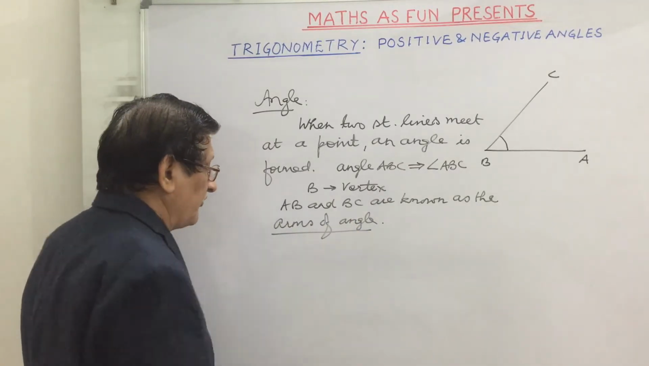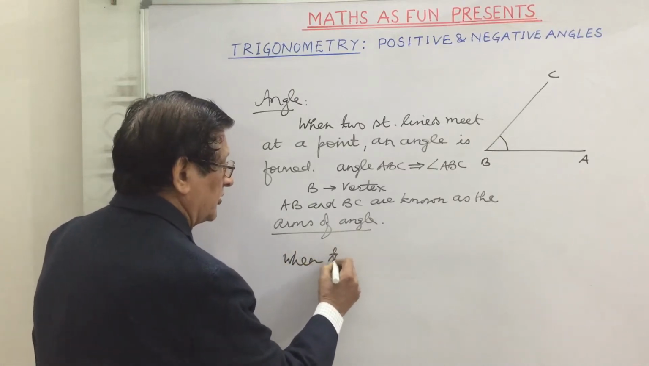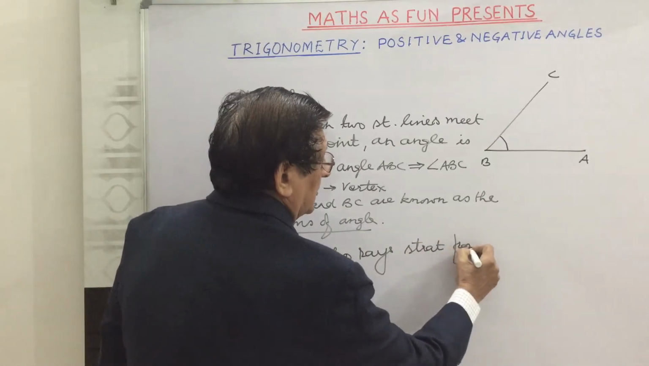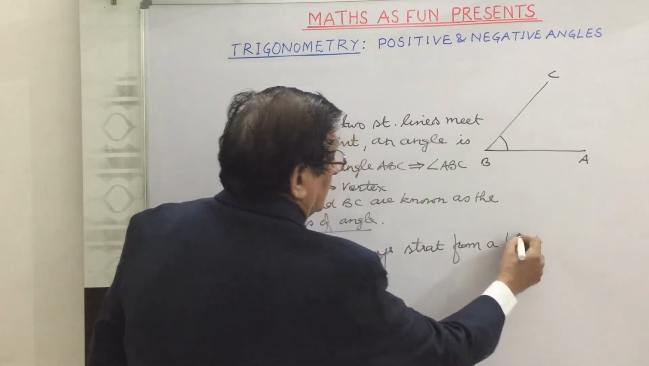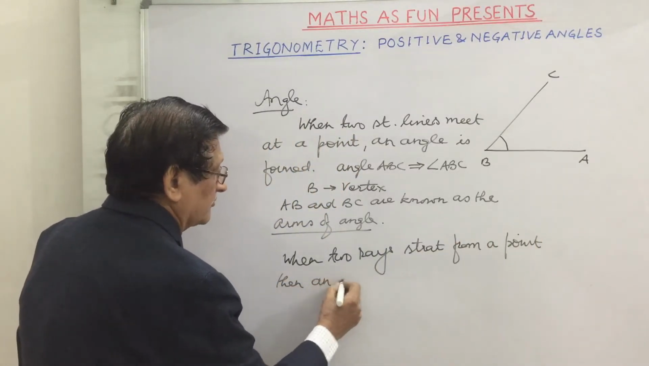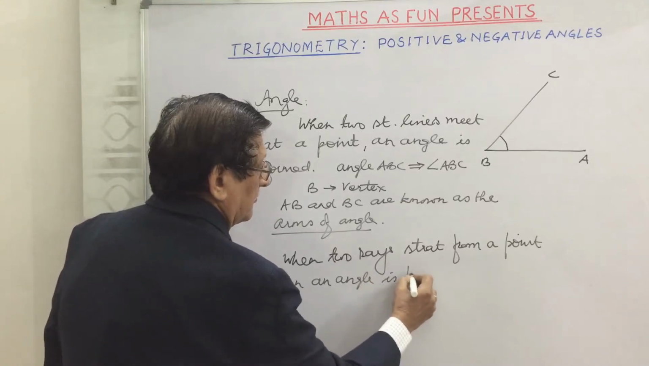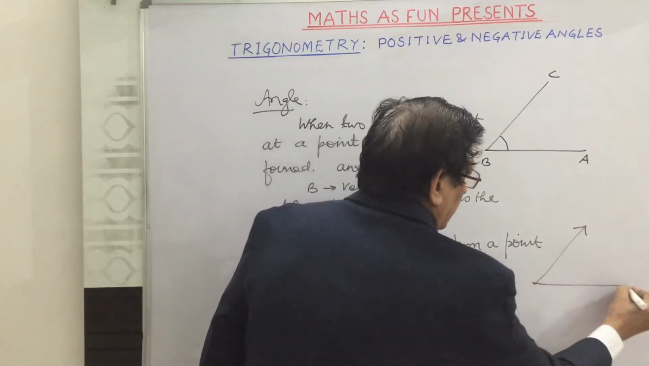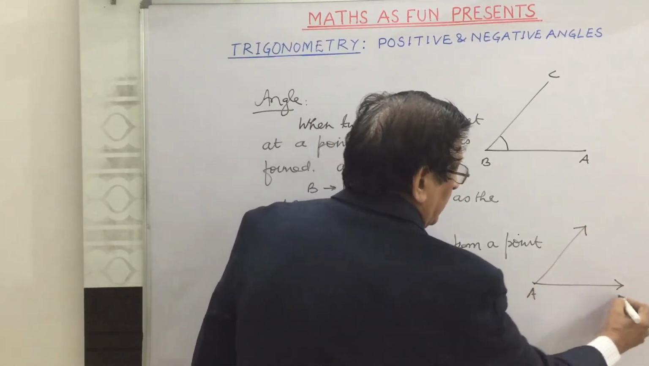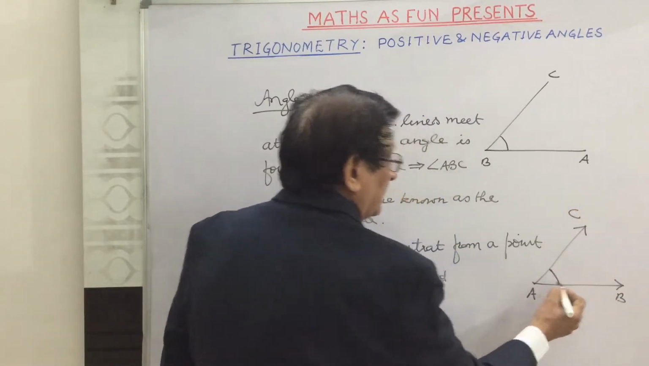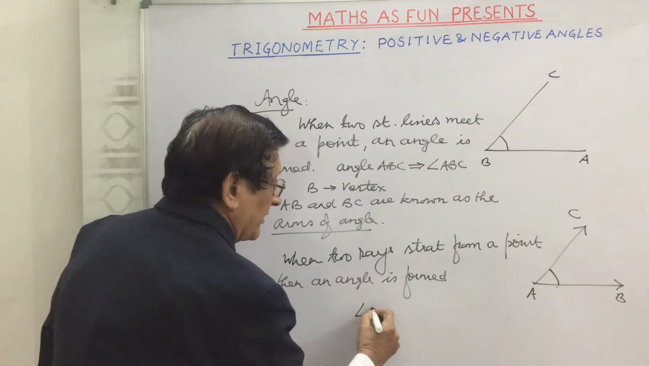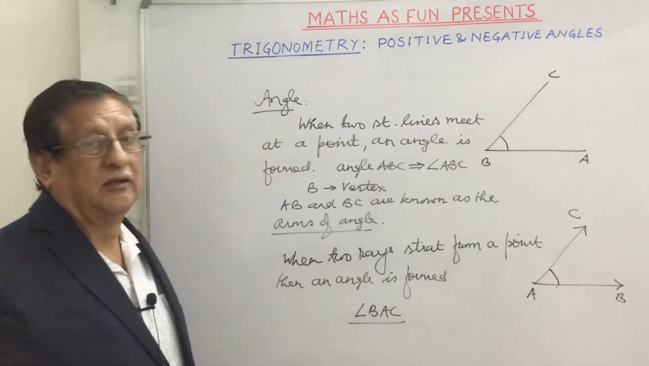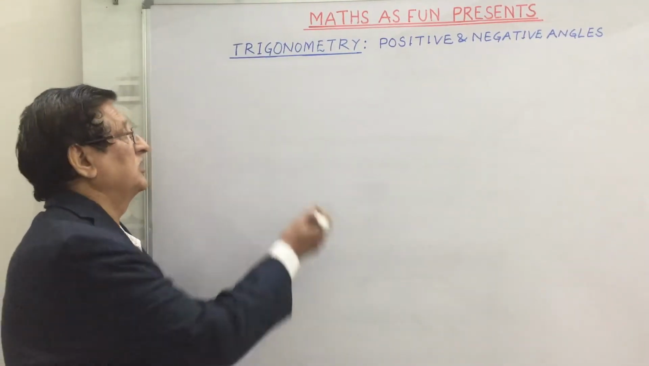Also we can say that when two rays start from a point, then an angle is formed. We can say it like this. Suppose one is the ray here, another ray is here. This is AB and this is AC, then the angle is formed here. And we read it as angle BAC, where A is the vertex and AB and AC are the arms of the angle.